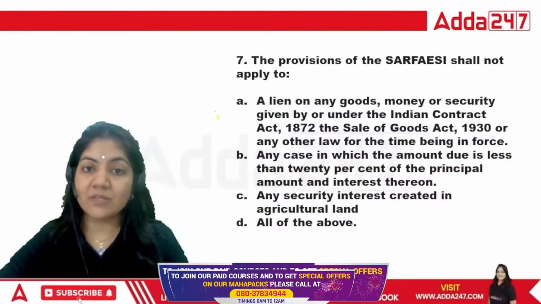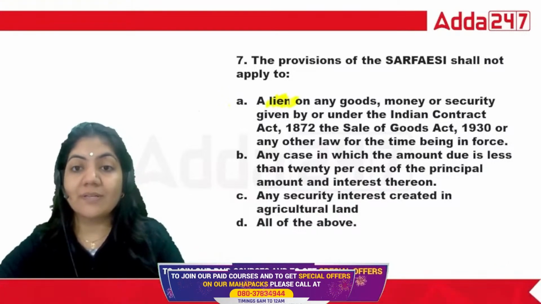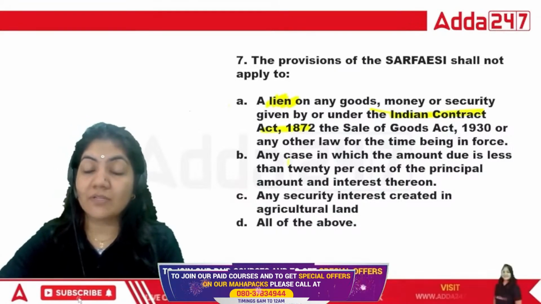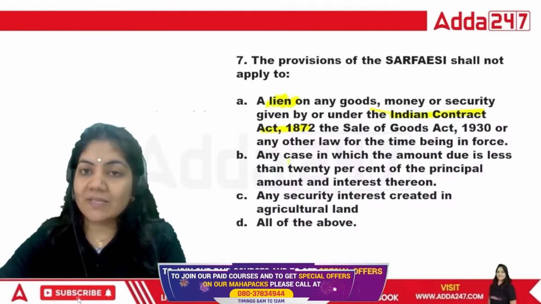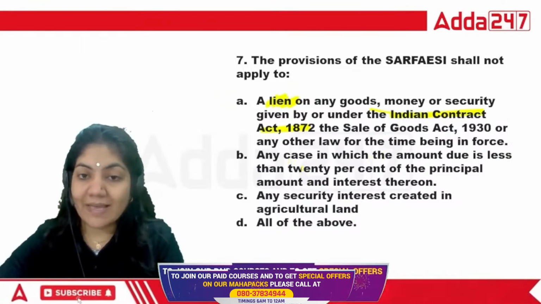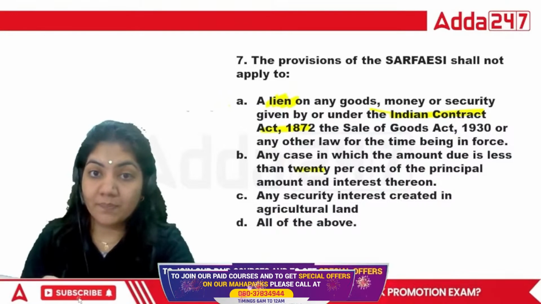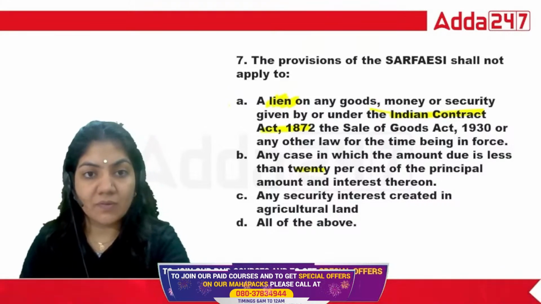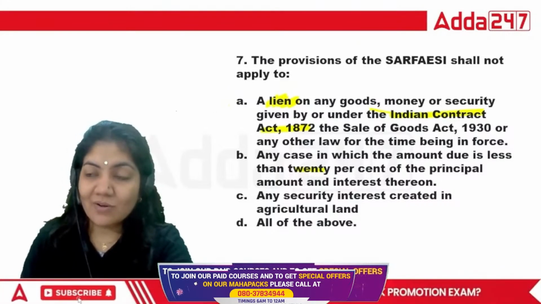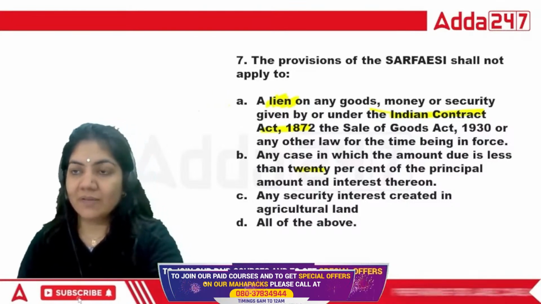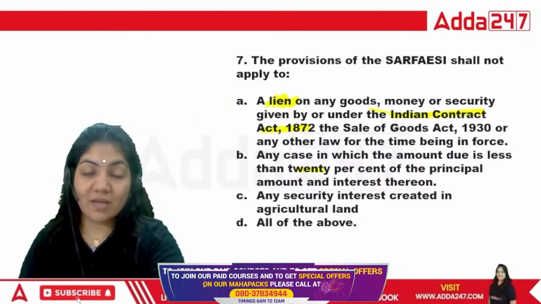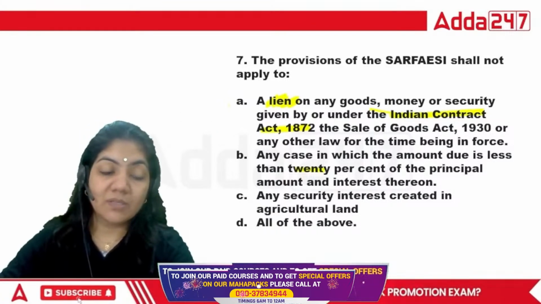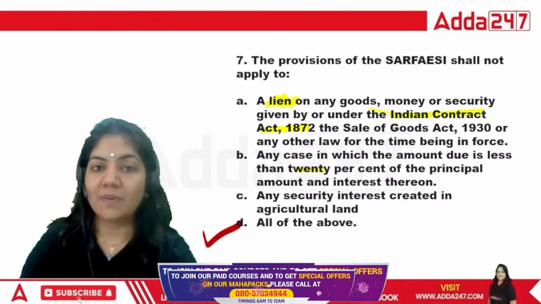Okay, guys. So lien is already given in the Indian Contract Act, section 171, which talks about the general lien. So basically that does not apply. Sale of Goods Act also, because that is written in the law. If the amount is less than 20%, if it is less than 1 lakh, there is no need to apply the SARFAESI Act because that is so complicated. That is not so easy. So that's why in the qualified buyer also, now any individual cannot come under the category of qualified buyer. So for the seventh one, all of the above, this SARFAESI Act will not apply.